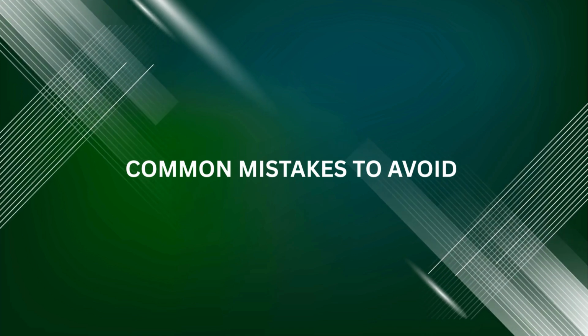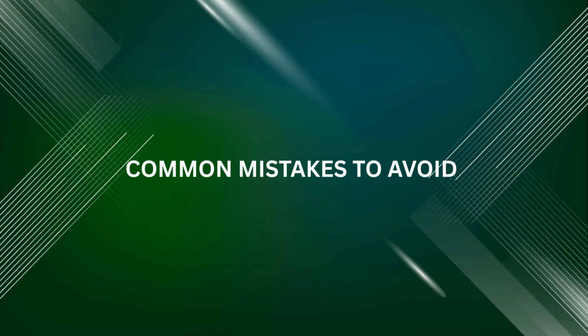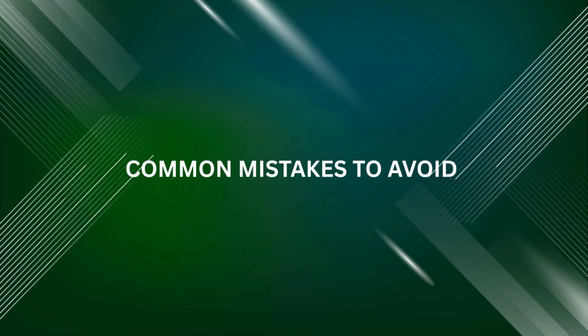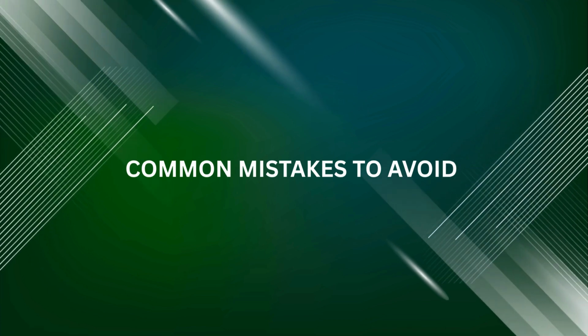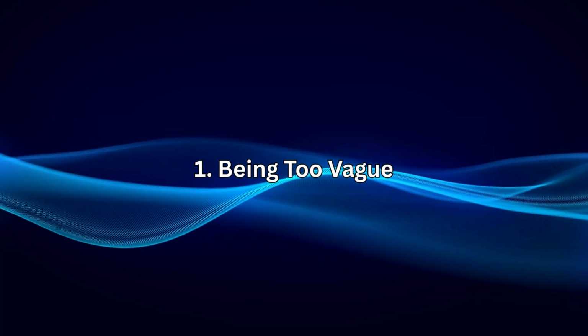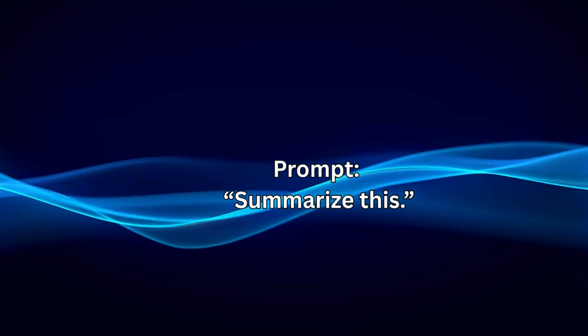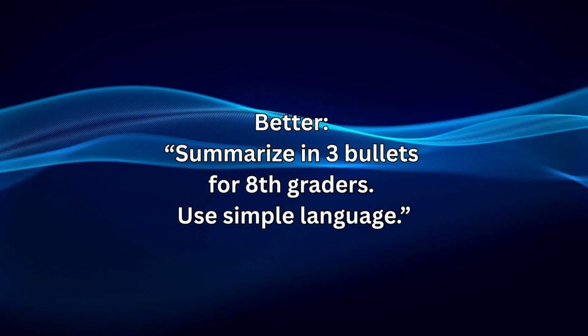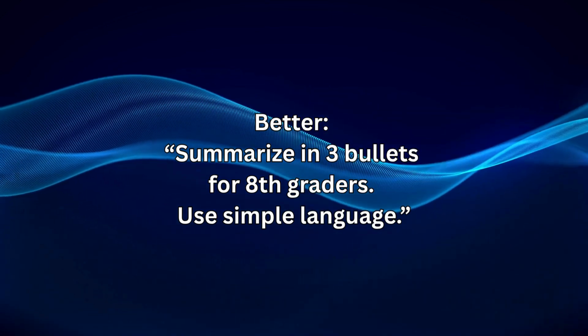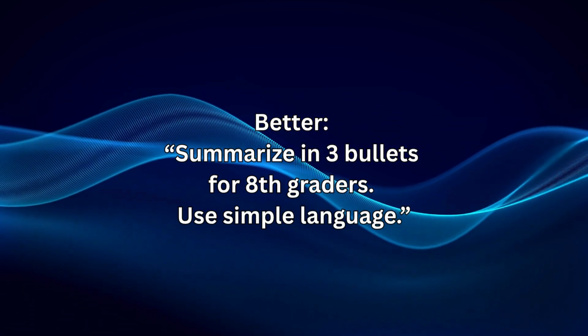Common mistakes to avoid. Instructional prompting is powerful, but only if you use it right. Let's talk about the traps to watch out for. Being too vague. The prompt is: summarize this. This prompt will generate generic output and default language. If you add the format or tone or audience, it will work better. The better prompt is: summarize in 3 bullets for 8th graders. Use simple language. This is the better prompt.